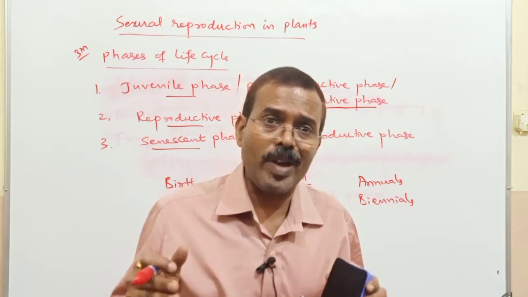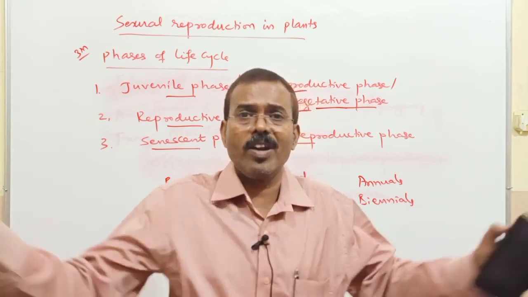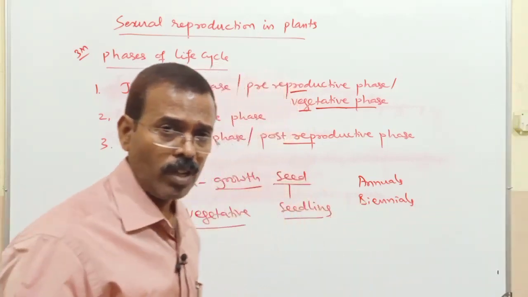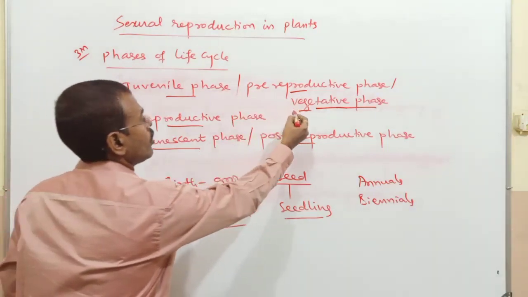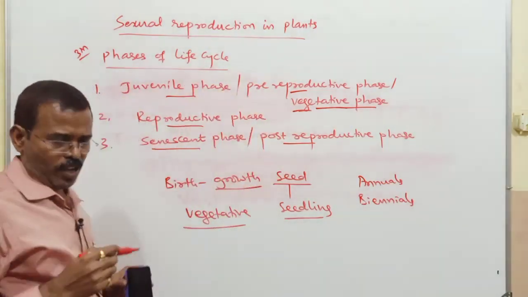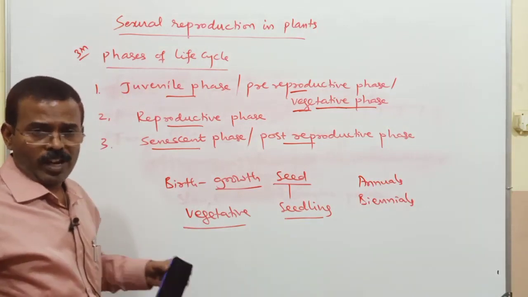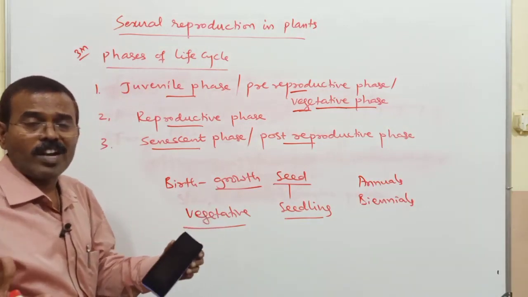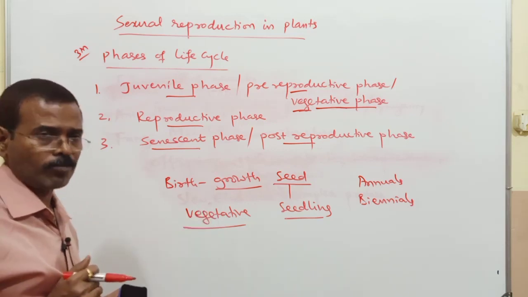Whereas in perennials, it is very difficult to differentiate these three phases of the life cycle. The first phase, the vegetative phase, is the growth phase, where the formation of different vegetative parts will be there.